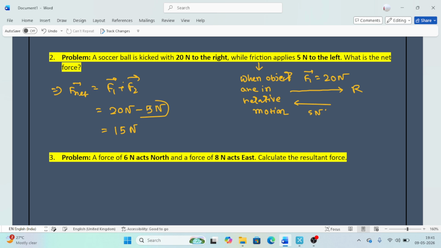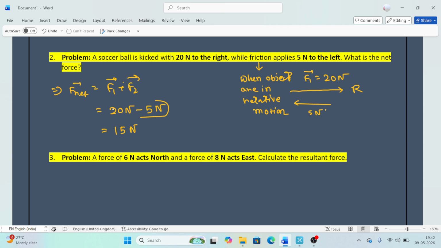I take the minus sign because force is a vector quantity. Vectors have magnitude and also direction. So in this situation, if I take the minus sign, the 5 Newton force will be along the right side. Okay, this is the concept.